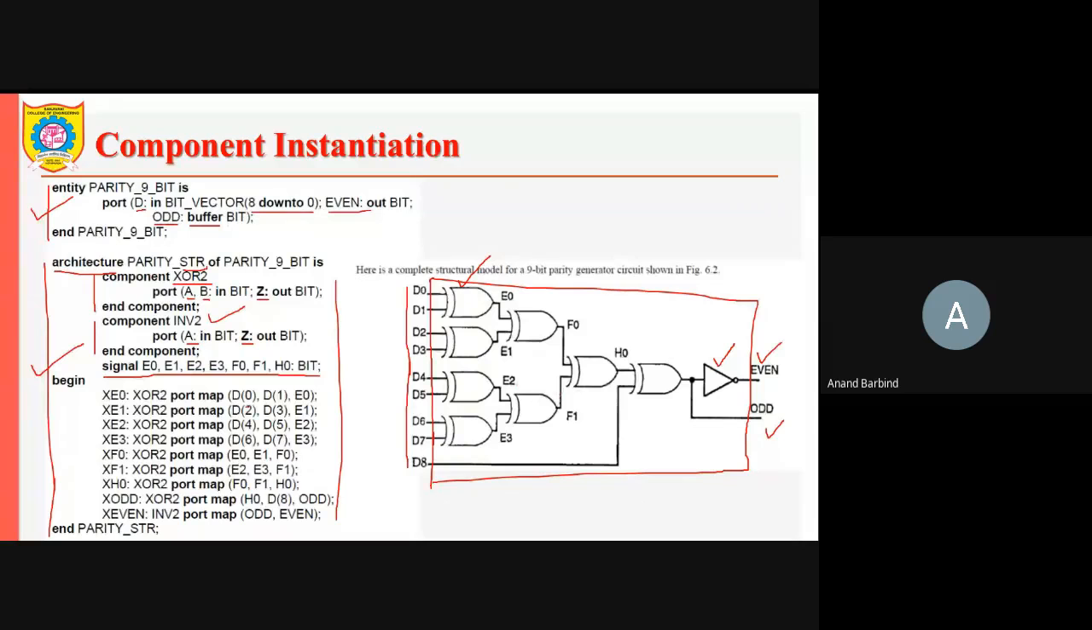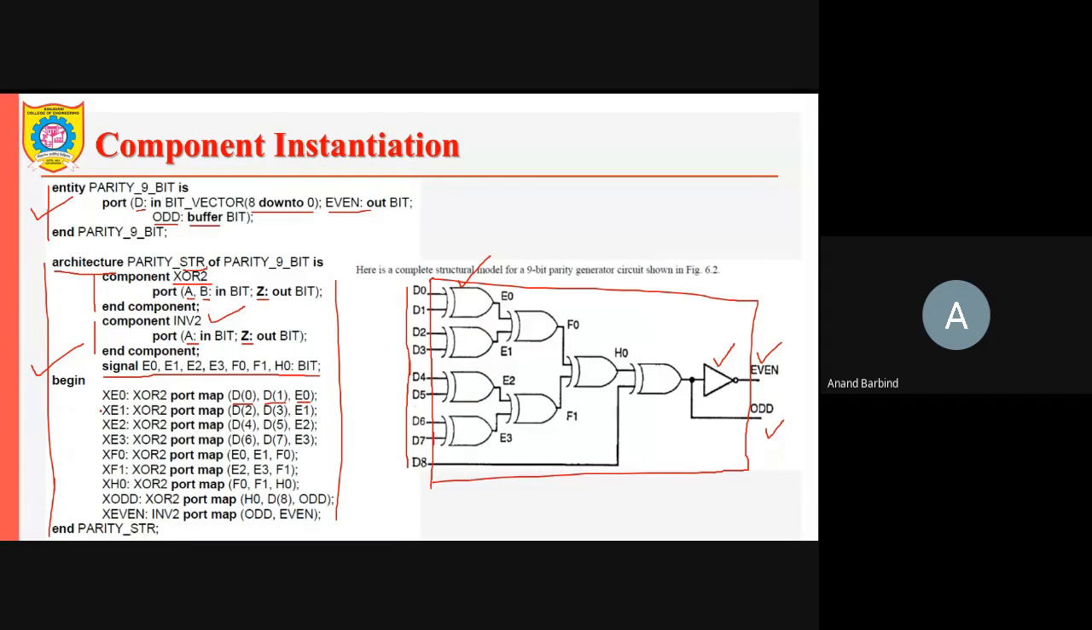Okay, so the first instance is XE0. So it is port map. So what is connected to that? Input D0 and input D1 are connected to the A, B inputs, and the Z output of the exclusive OR gate is connected to the signal E0. Okay, you can see here.